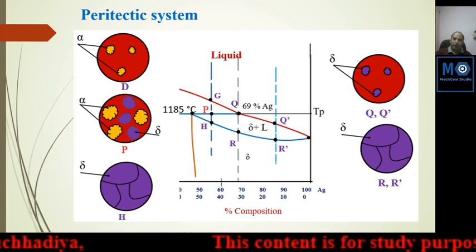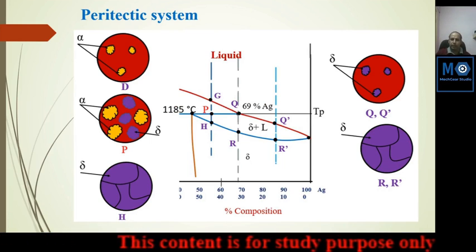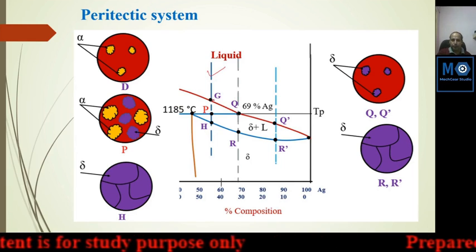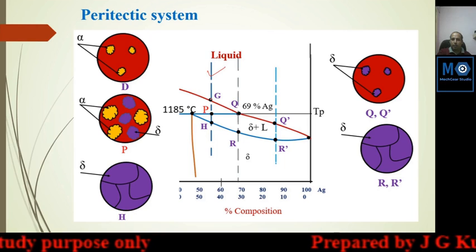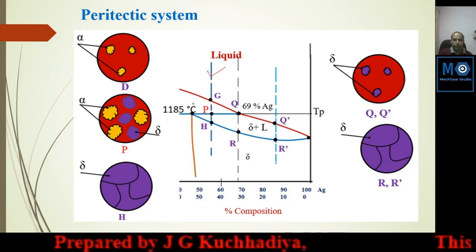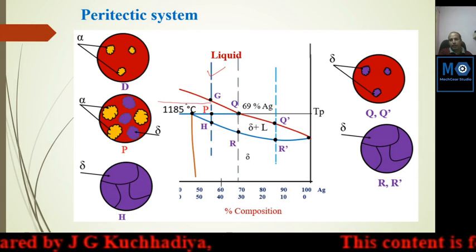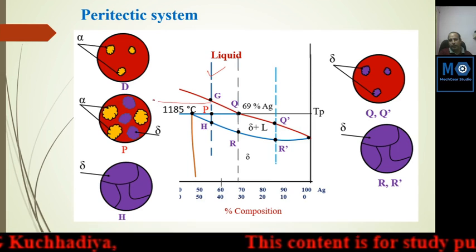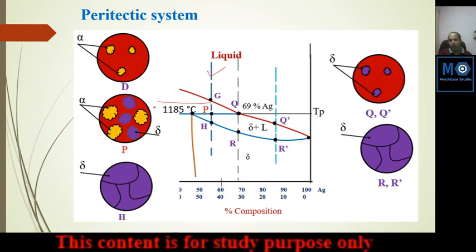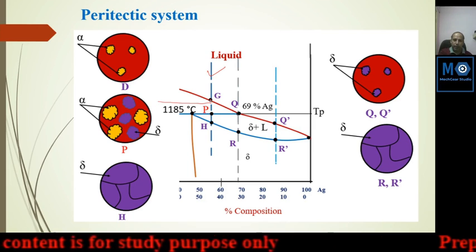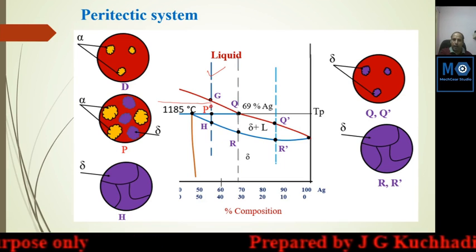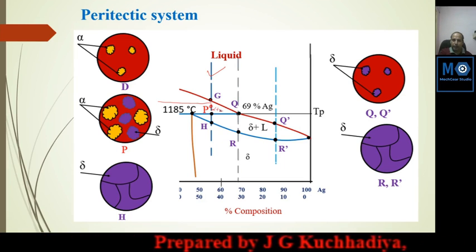Now this is different. What happened here? This is the composition at G. The metal starts to solidify, and here alpha starts, because by drawing this tie line it will touch the alpha line, the blue line, indicating the solidifying alpha region. So here alpha is started, and in this region you will find alpha plus liquid.